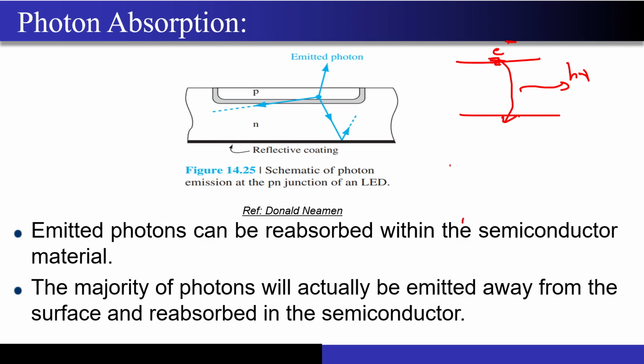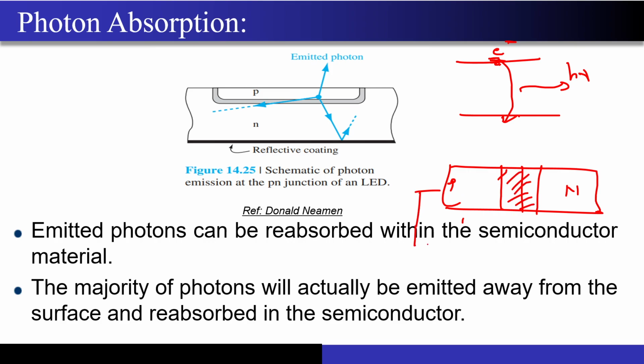Now if you take a normal p-n junction, let's say this is p side, let's say this is n side, correct, I will have some depletion region over here, correct. You know, when you forward bias this p-n junction, what is going to happen? This potential barrier that you are seeing over here is going to get lowered.